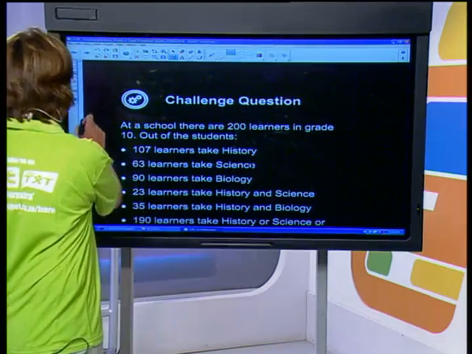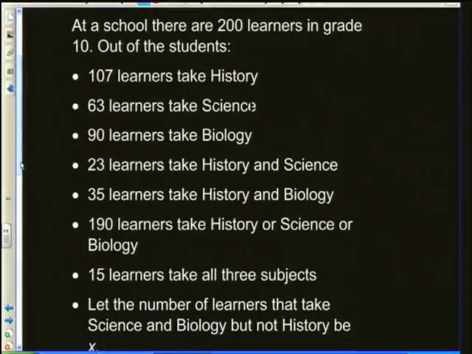So I've chosen a nice probability question for you. Many of you have probably recently covered this in class, so let's see how you manage with this. Very briefly, at a school, there are 200 learners in grade 10. Out of the students, we've got 107 who take just history, 63 who take science, 90 who take biology, 23 who take history and science, 35 who take history and biology, 190 take history or science or biology. 15 learners take all 3 subjects.